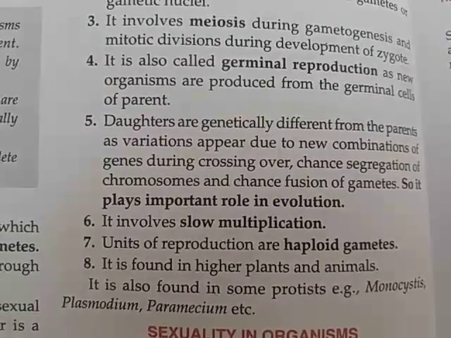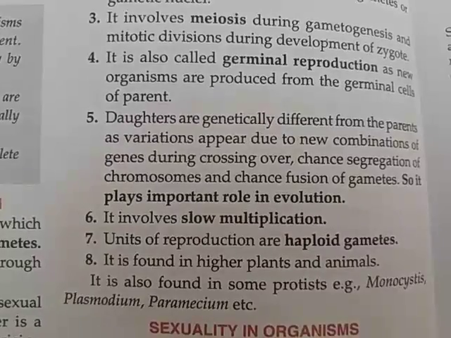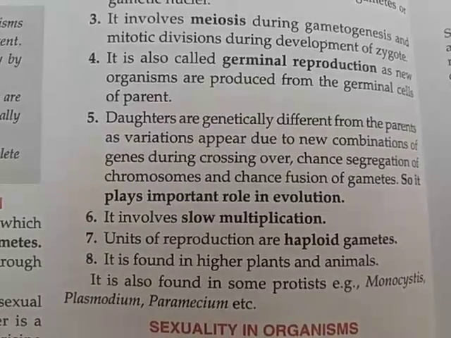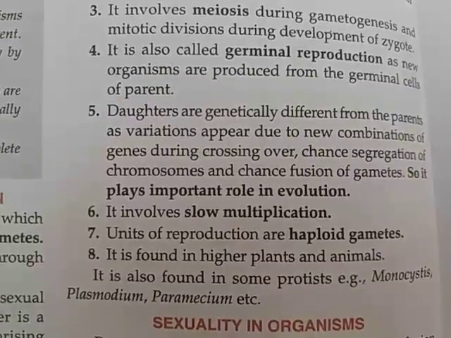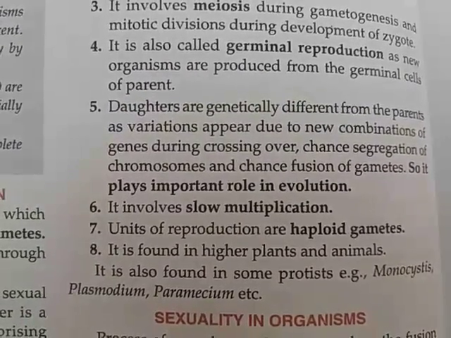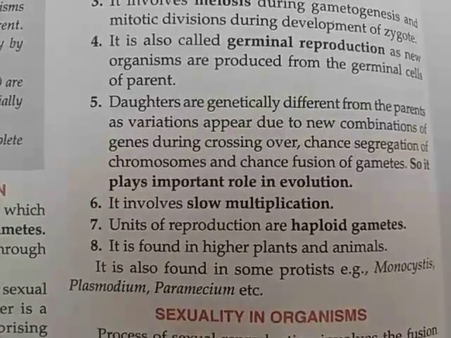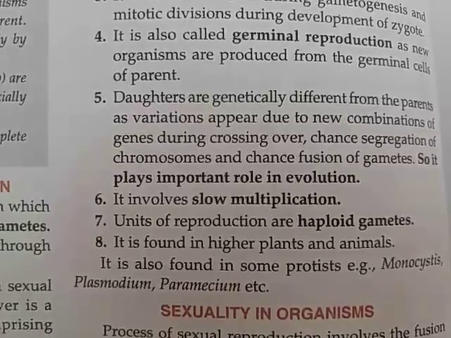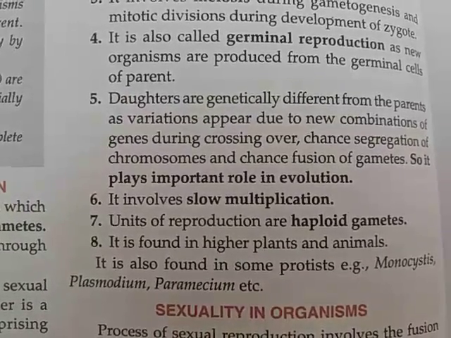The offspring produced by sexual reproduction are said to be the daughters, and they must not be a copy of their parent. They must possess some variations that can be beneficial or not, but variations appear due to synapsis or crossing over at the time of meiosis and the recombination that occurs at the time of fertilization.